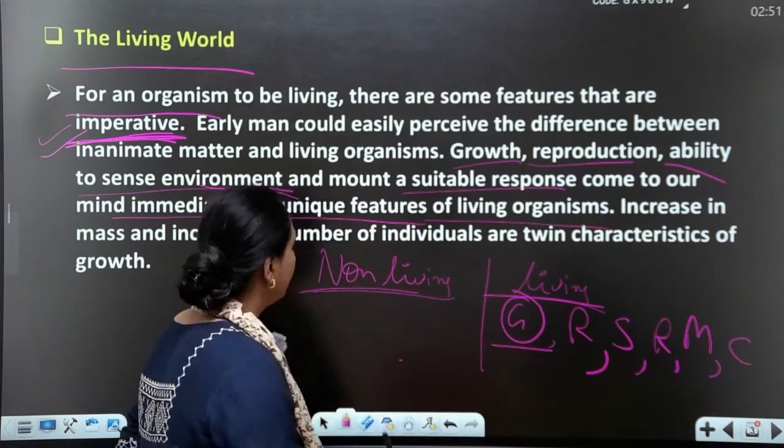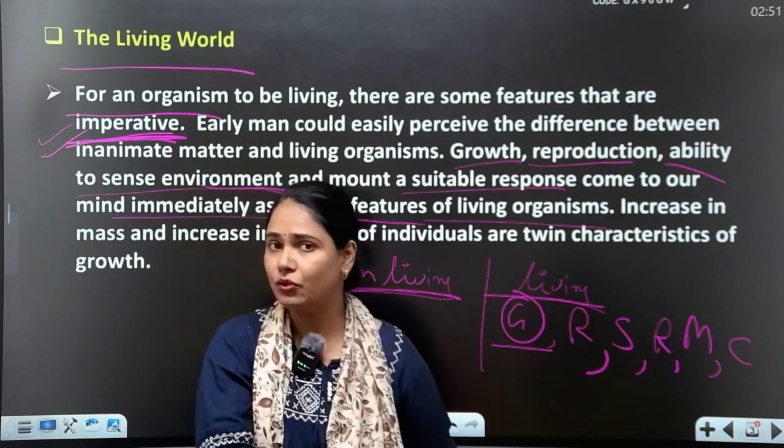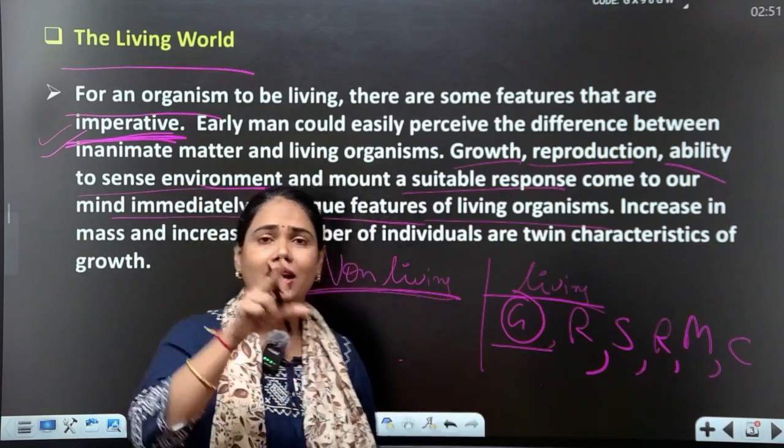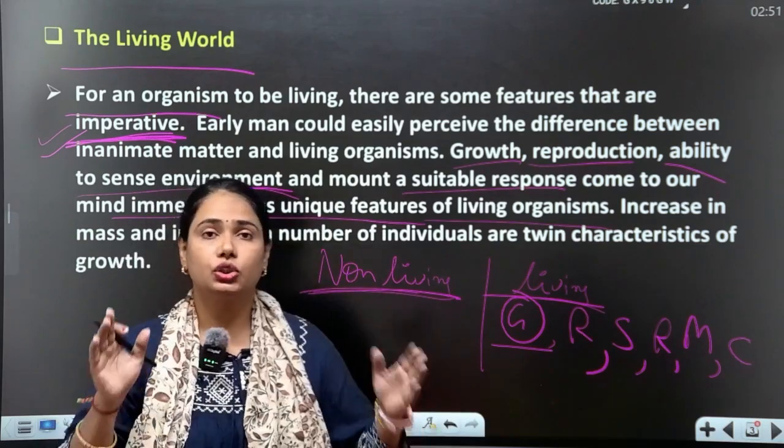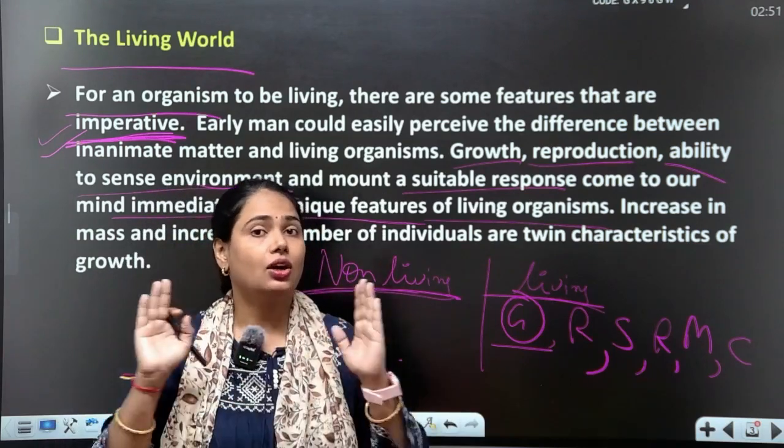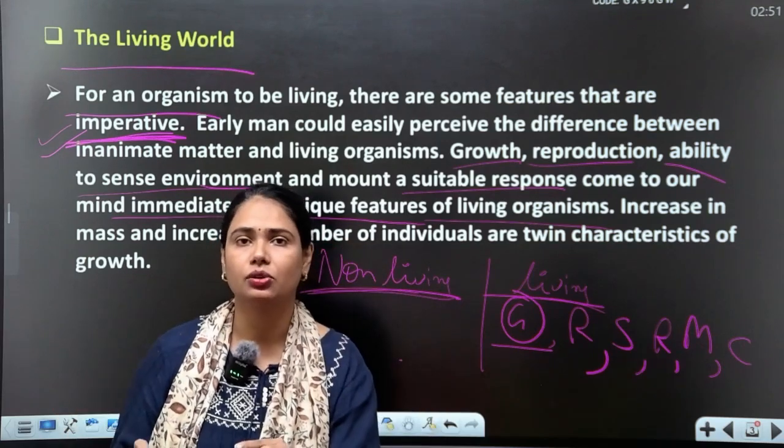Clear? Now you have to think very deeply whether non-living show these characters or not.